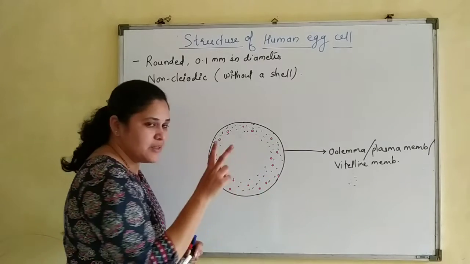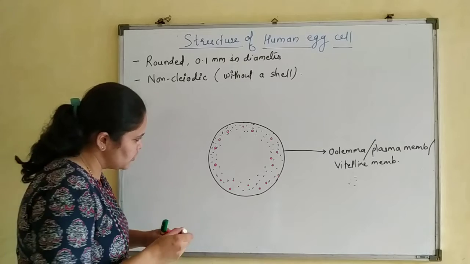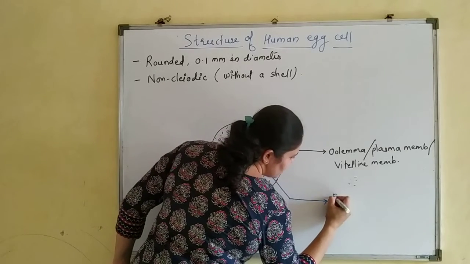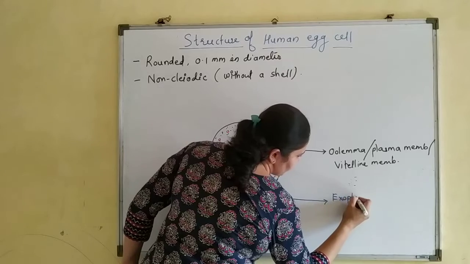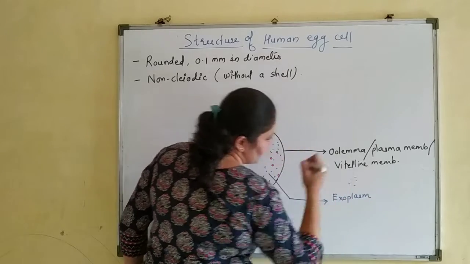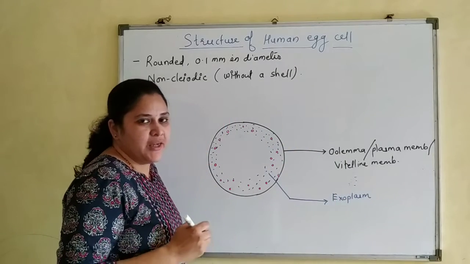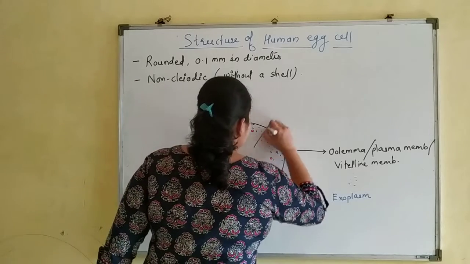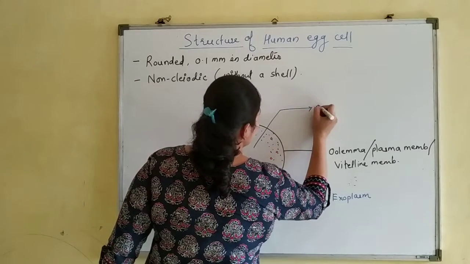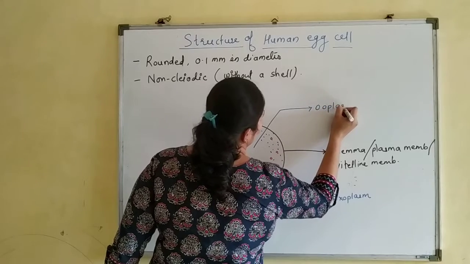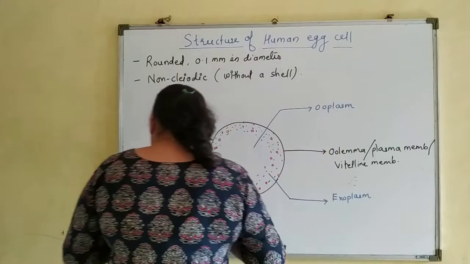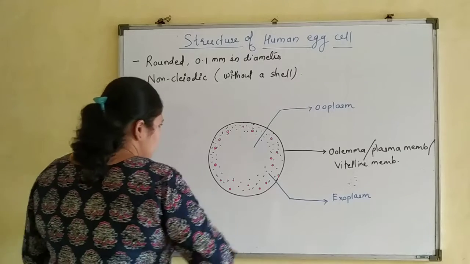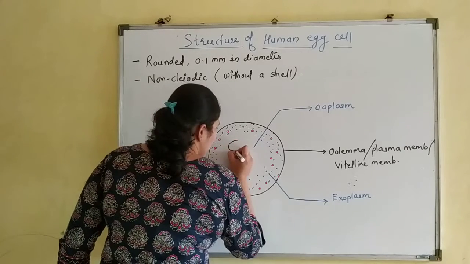The cytoplasm is divisible into two zones. The outer zone is known as exoplasm, whereas the inner one is known as ooplasm. Now here you will find a nucleus.